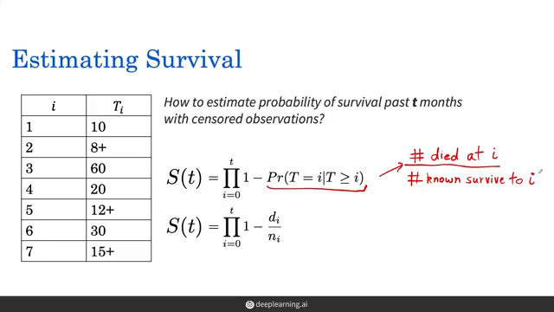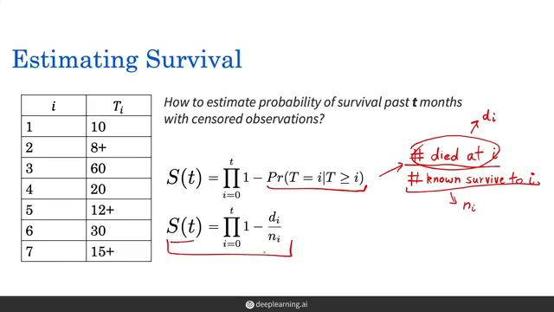And we can have a shorthand notation for the numerator of d_i and for the denominator as n_i, which brings us to this expression for the survival function, which is the survival at time t is the product from i equals 0 to t of 1 minus d_i over n_i.